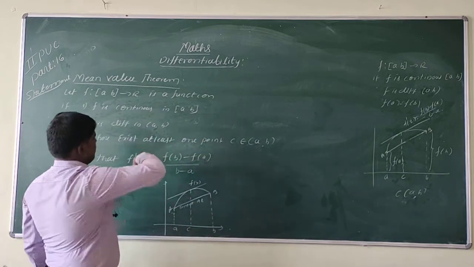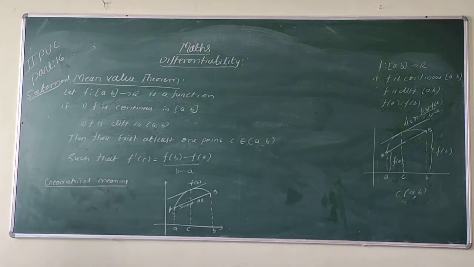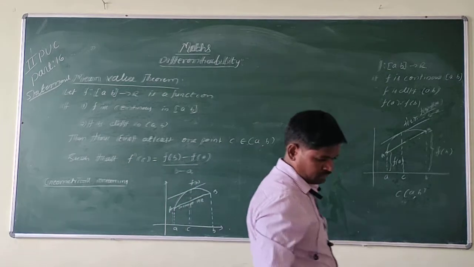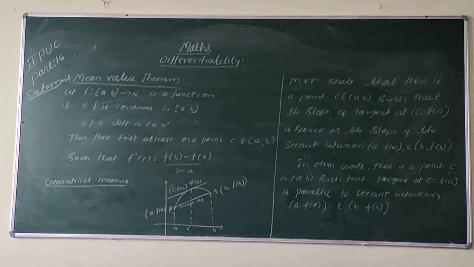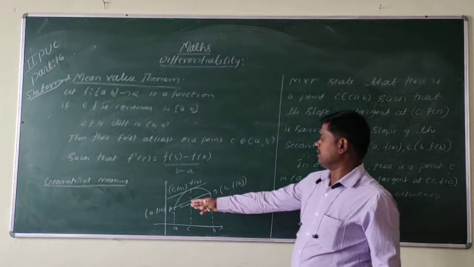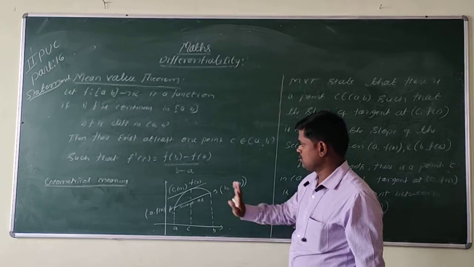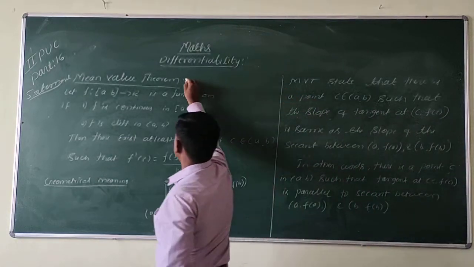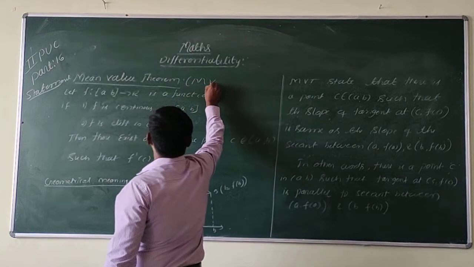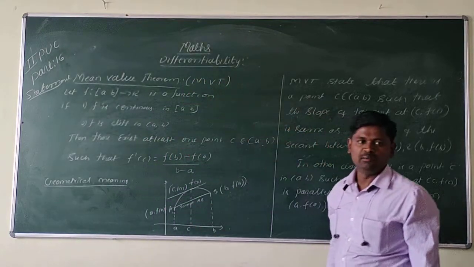So first write down this. Take the geometrical meaning, take this diagram. What does it say? It is simply the MVT, the mean value theorem.